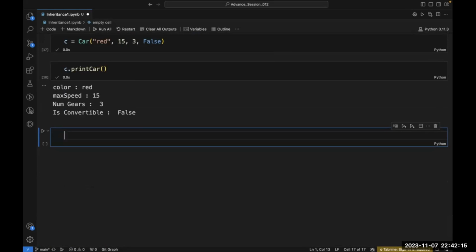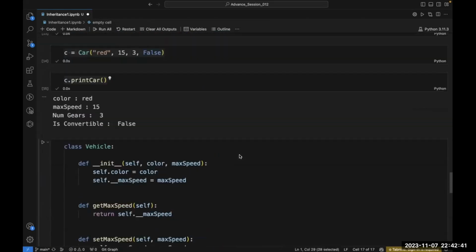So I suppose I will be stopping here. The next thing that we will discuss in the next session is something called method overriding. I will discuss it in tomorrow's session. So this is all for today.